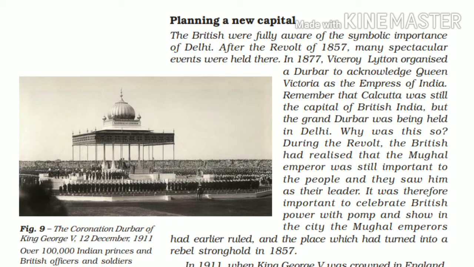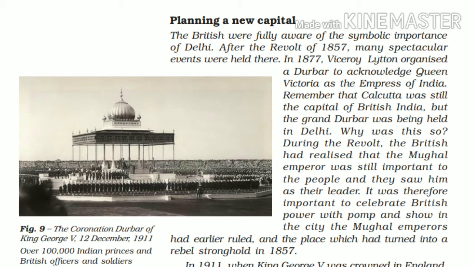And after the revolt of 1857, many spectacular events were held there. After 1857, the Sepoy Mutiny, which we have already discussed in the previous chapter, the importance of Delhi increased once again, and Viceroy Lytton organized a darbar to acknowledge Queen Victoria as the Empress of India. Viceroy Lytton was then the Viceroy of India, appointed from England.